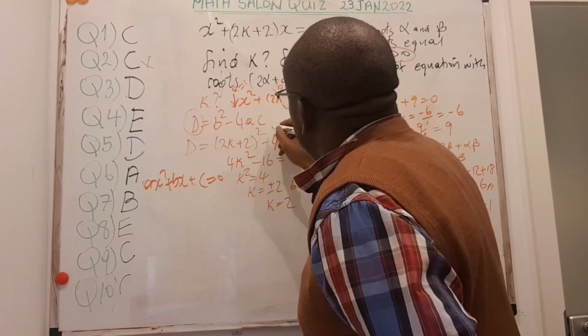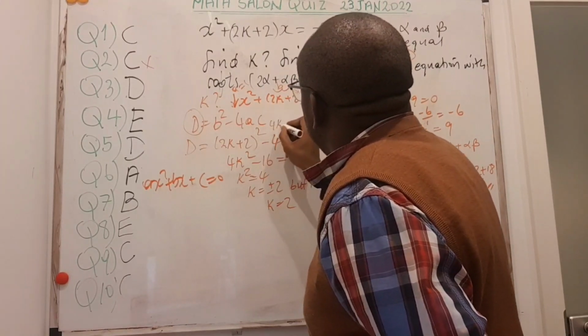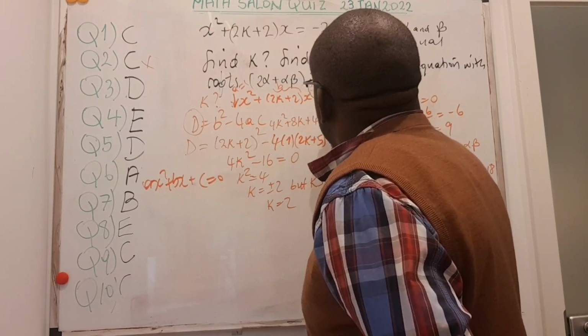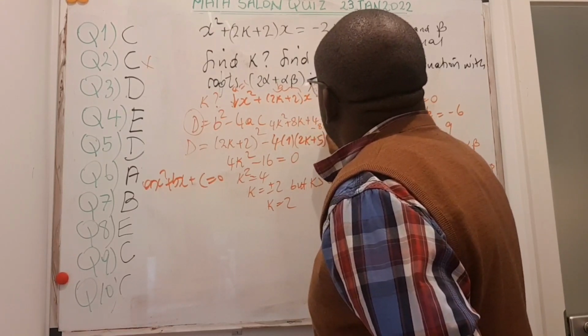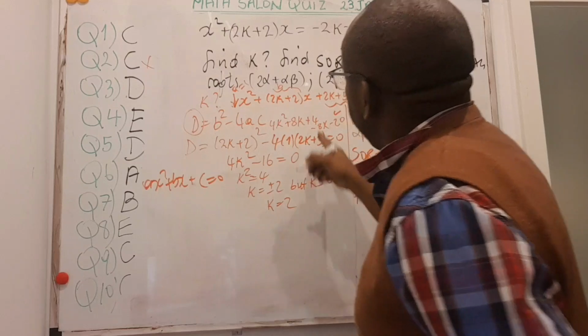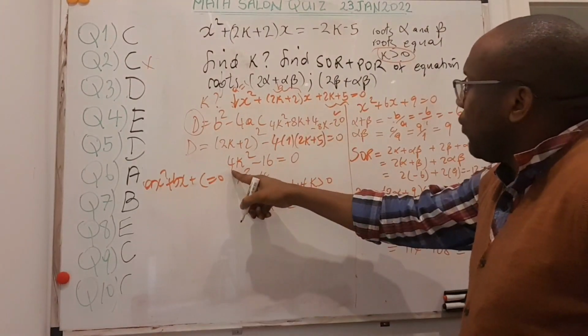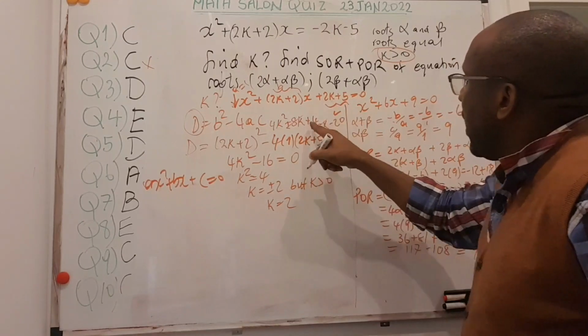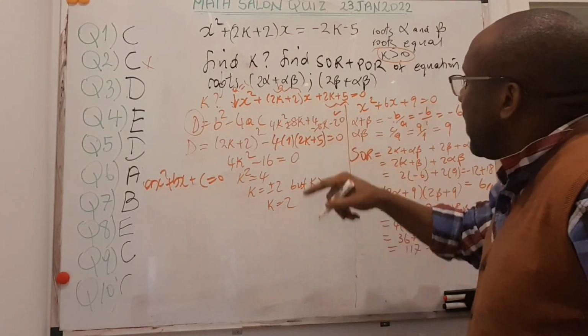If you arrange that, you come out with 4k squared minus 16 is equal to 0, because the 8k falls off and the 4 from minus 20 is minus 16.